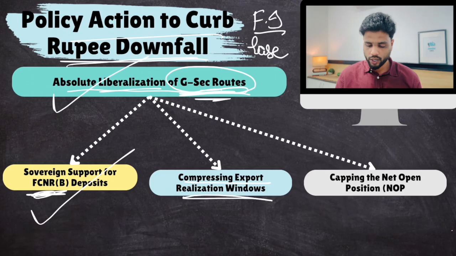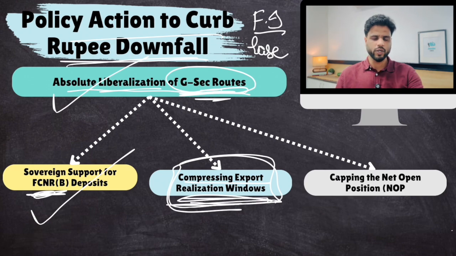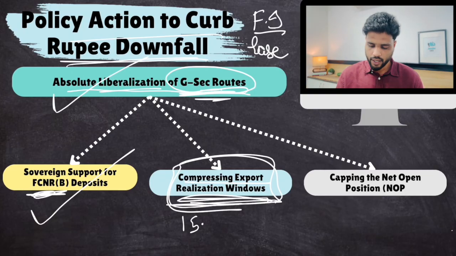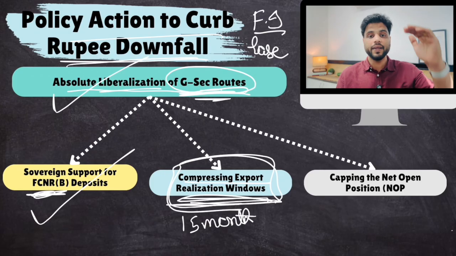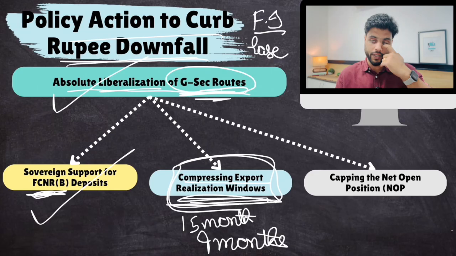Then compressing the export realization window. What is the export realization window? Look, when you export something, you receive payment in dollars. Earlier the government used to say that you receive these dollars, convert them into rupees and then deposit them in a bank in India, and this entire process you can do in 15 months. Now, the government has reduced it to 9 months. Now, you have to quickly convert your dollars into rupees and deposit them in India. So, this has basically fastened payments that we are receiving for our exports.